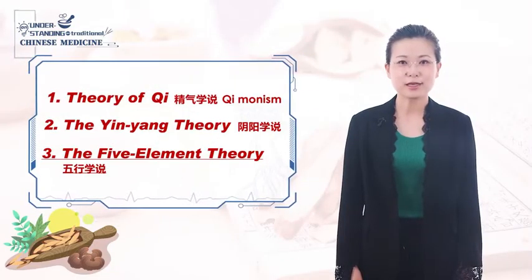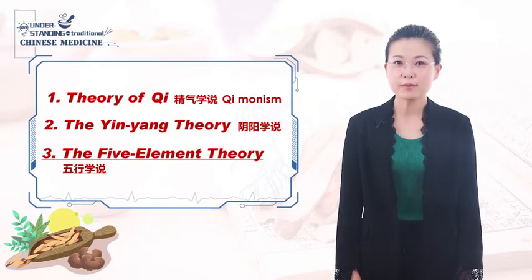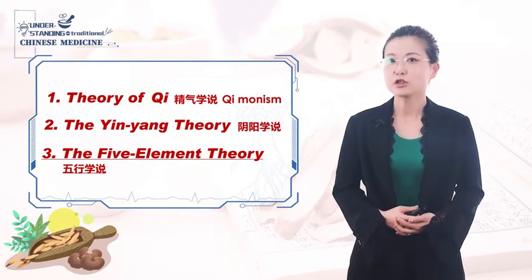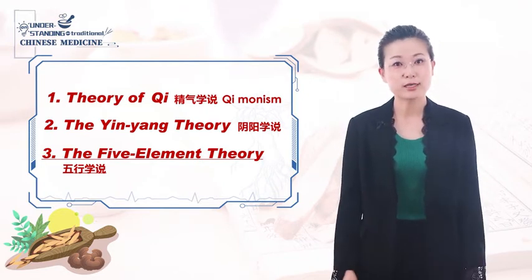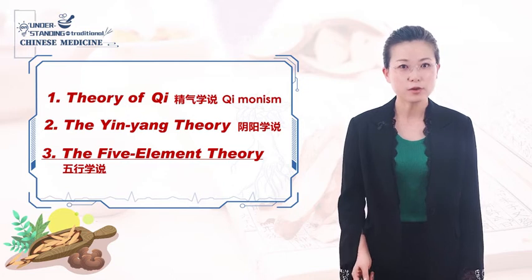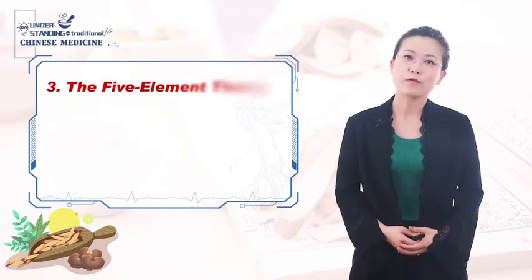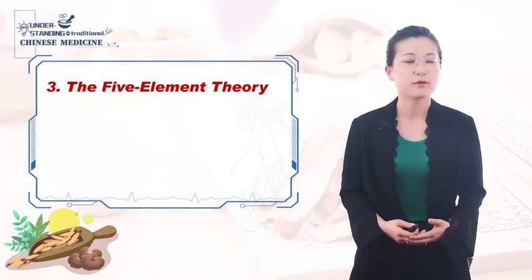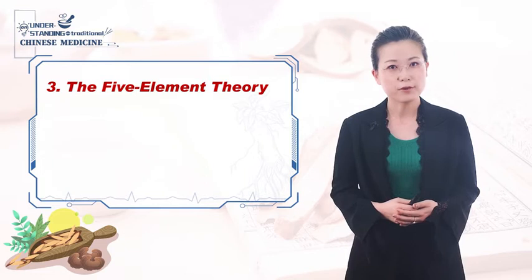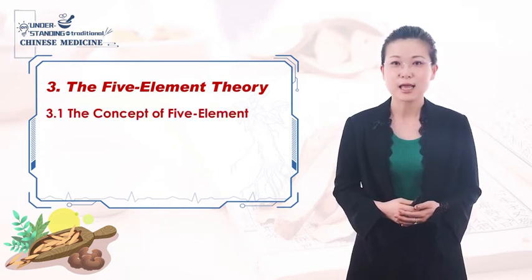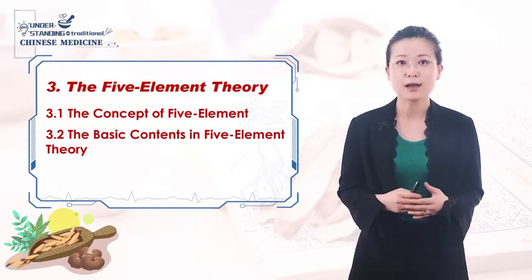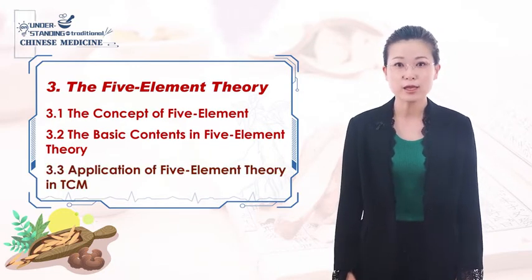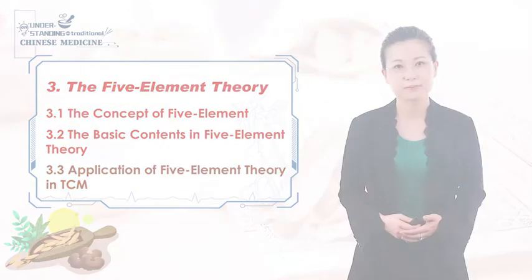Similar to the theory of yin-yang, the theory of 5 elements, i.e. wood, fire, earth, metal, and water, was an ancient philosophical concept used to explain the composition and phenomena of the universe. We will follow the same structure of contents as we have learned in both Qi and yin-yang theory. In today's class, we will finish the concept of 5 elements and the basic contents in 5 elements theory. And we will leave the application of 5 element theory in TCM to next section.